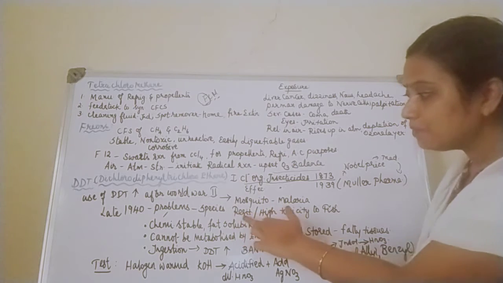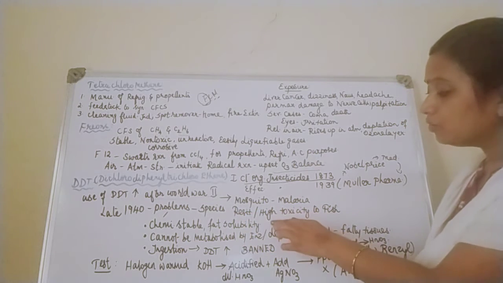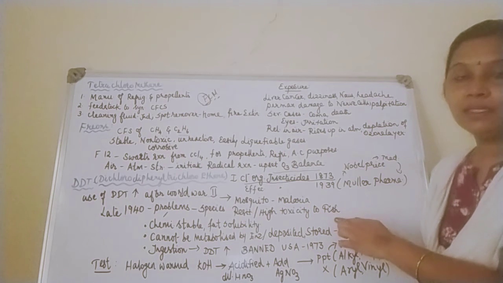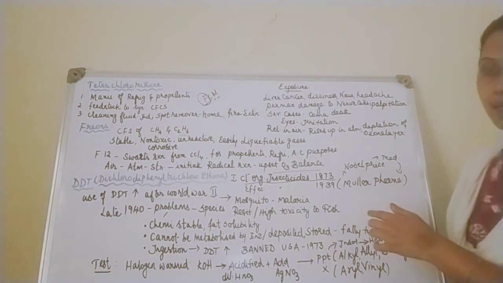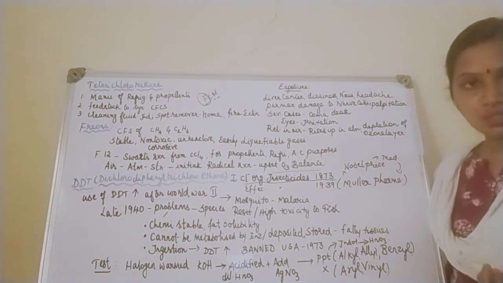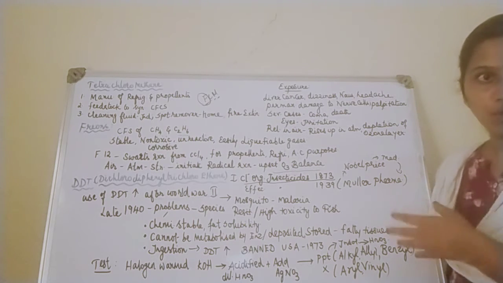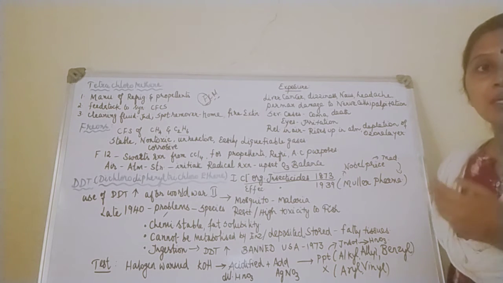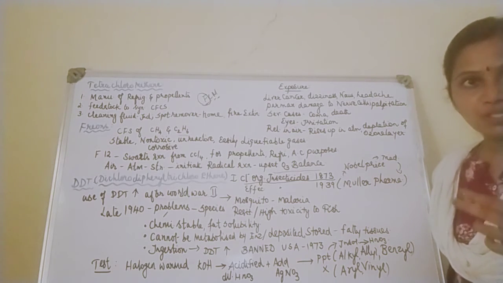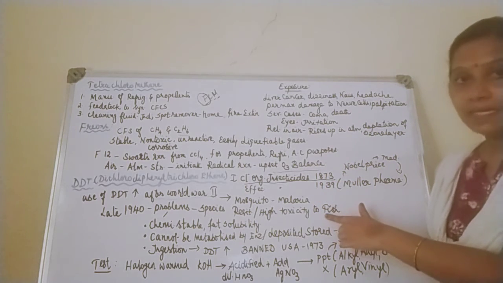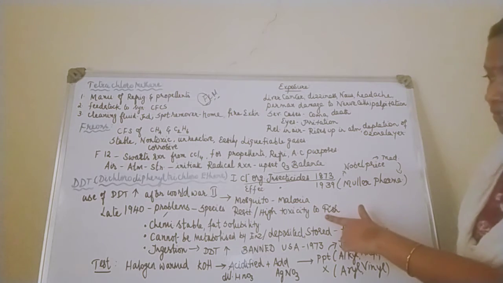So they became species resistant, and there was the toxicity. The toxicity was related to fish. I think you all know about the food chain. We used DDT in agricultural fields to get rid of mosquitoes which cause malaria. But because of leaching, because of bio-leaching, it entered every species level and finally it entered the fish, leading to high toxicity in the fish.